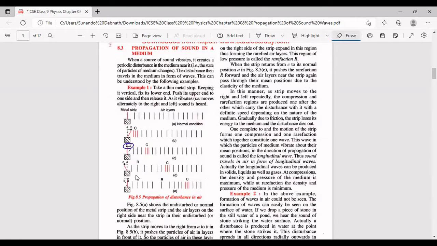Now what happens, again from the extreme position this metallic strip comes back to its mean position. तो वो B, A से B गया था, अब फिर B से A पोजीशन पर आ गया, मतलब अपने मीन पोजीशन पर आ गया। तो अभी क्या हुआ, the adjacent air layer now takes its normal form, the air layers are equidistant, while those air layers which came closer where compression was there developed, that got transmitted further. वो आगे transmit हो गया, ये अपने आगे transmit हो गया.